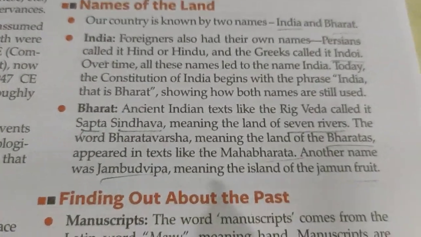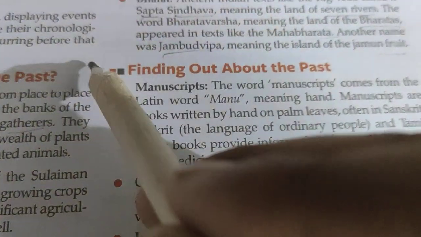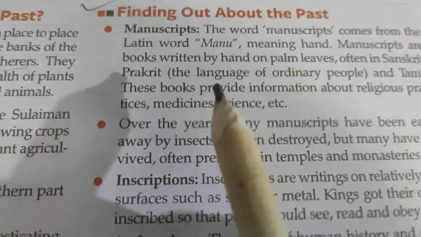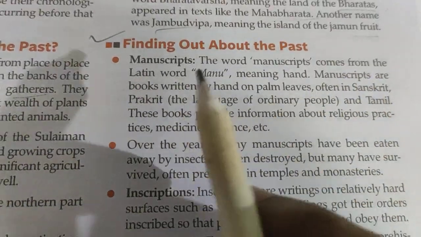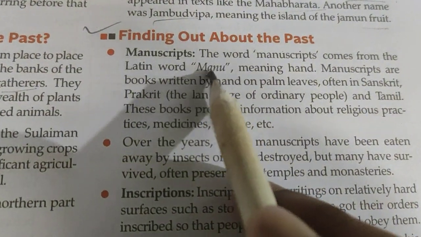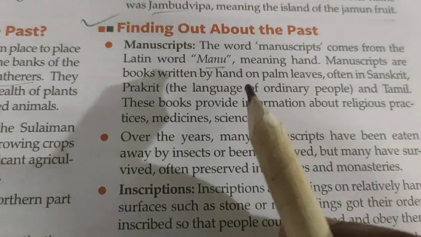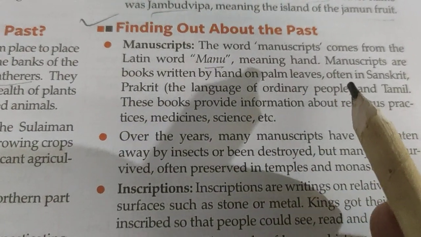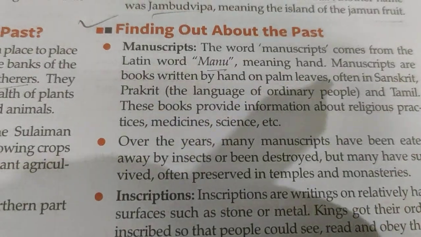Jambudvipa. Why? So it's the land of jamun fruit. That's why. Now, finding out about the past. Manuscripts. The word manuscripts comes from the Latin word manu, meaning hand. Manuscripts are books written by hand on palm leaves, often in Sanskrit, Prakrit, the language of ordinary people, and Tamil.